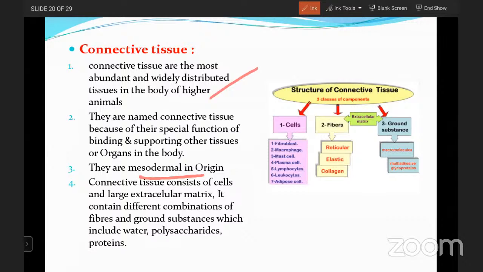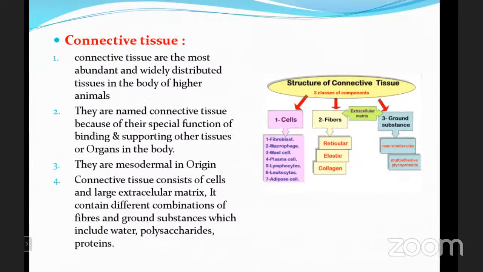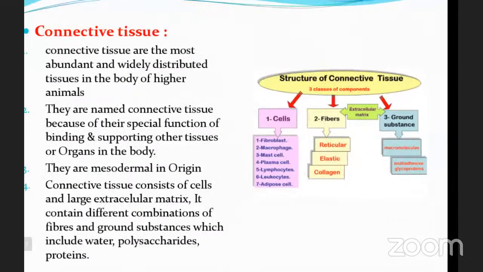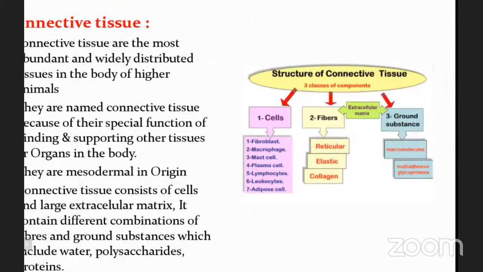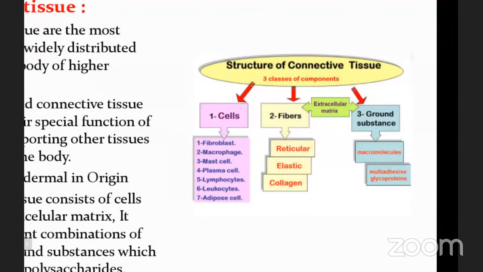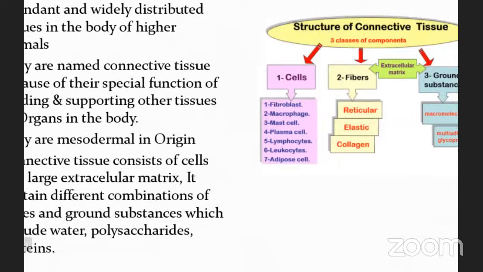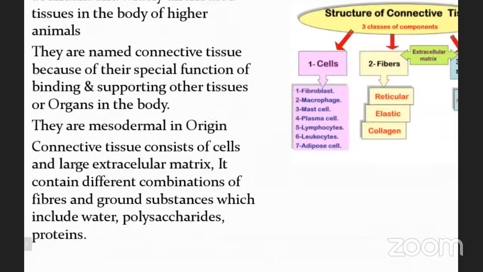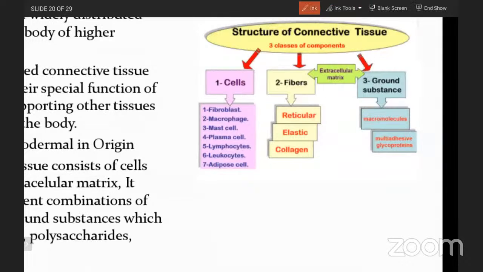Now let us go to this flow chart. The structure of the connective tissue has three components: cells, fibers, and ground substances. Here the fibers and ground substances come under the extracellular matrix.